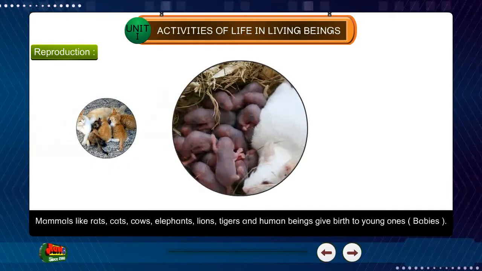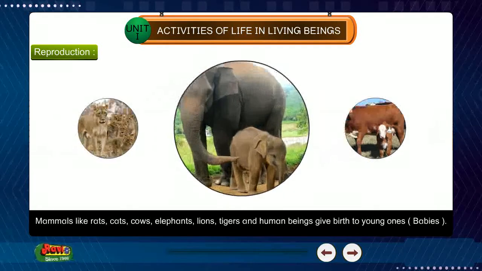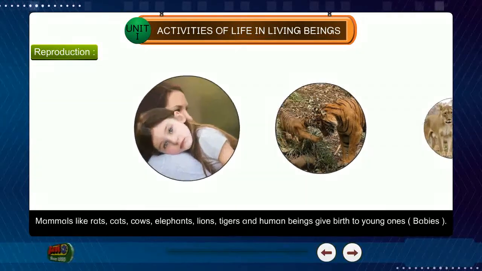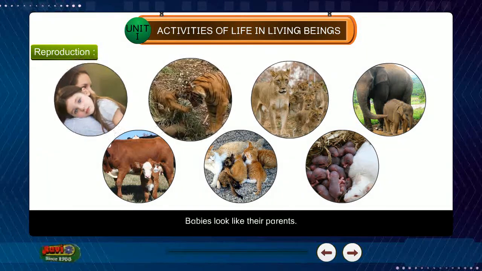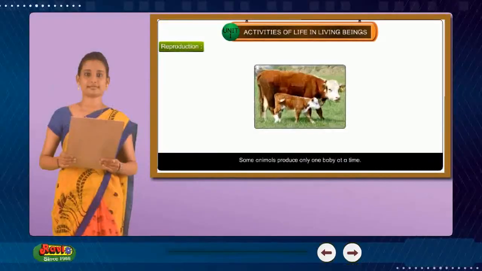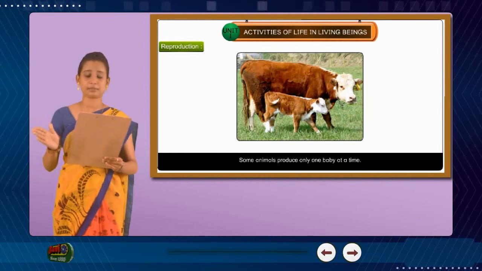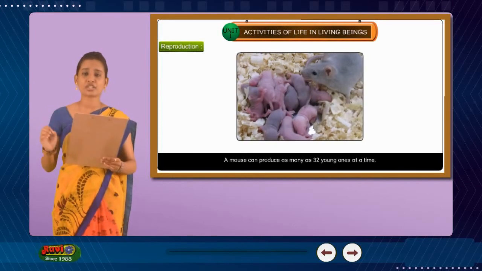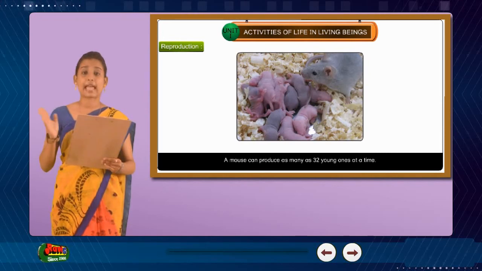Mammals like rats, cats, cows, elephants, lions, tigers, and human beings give birth to young ones, babies. Babies look like their parents. Some animals produce only one baby at a time. Some animals produce many. A mouse can produce as many as 32 young ones at a time.